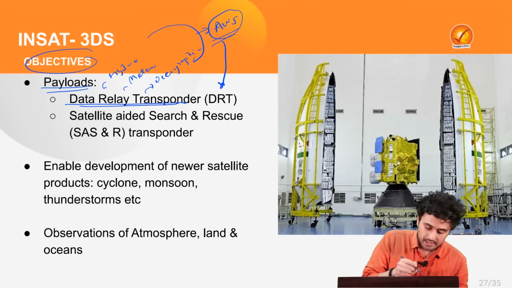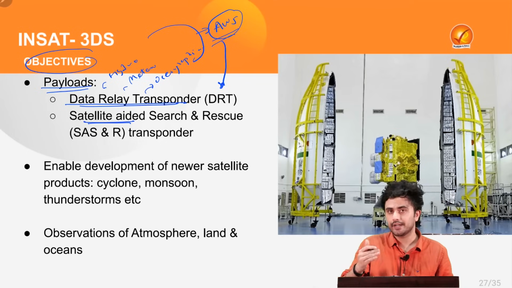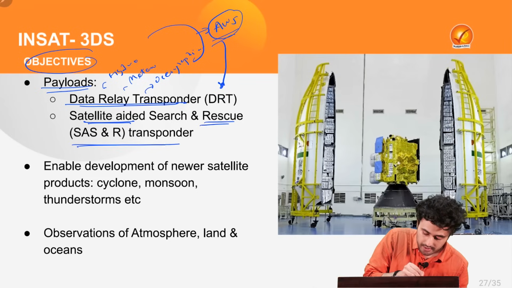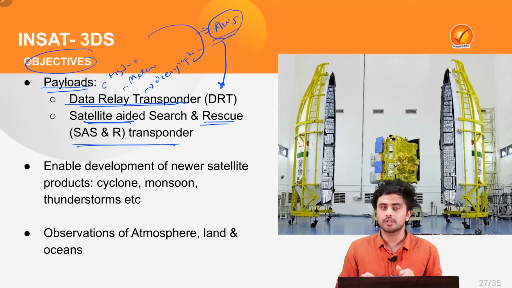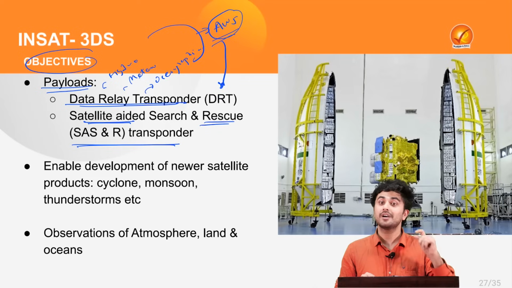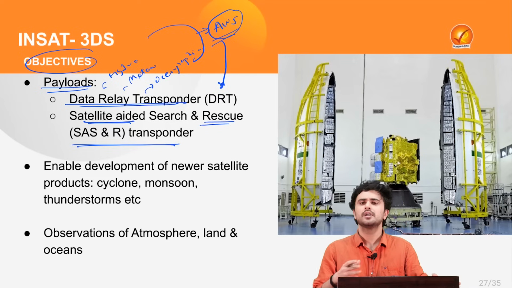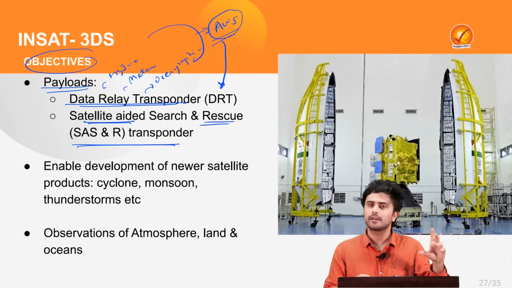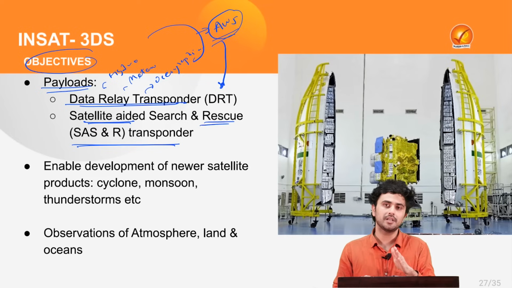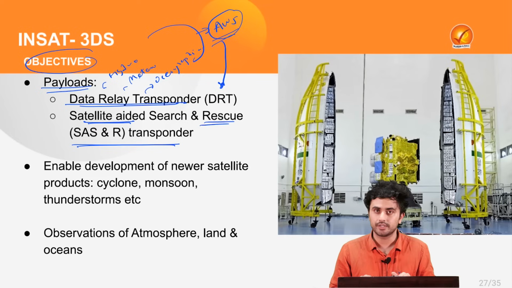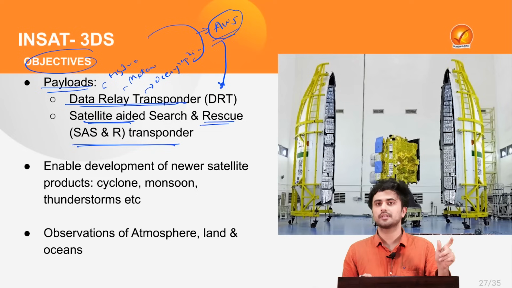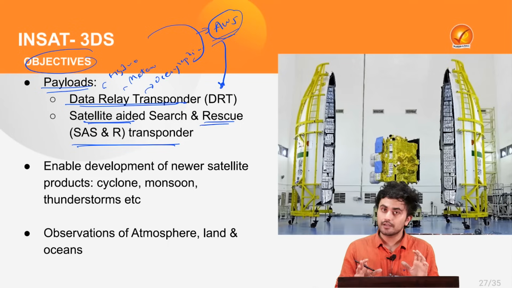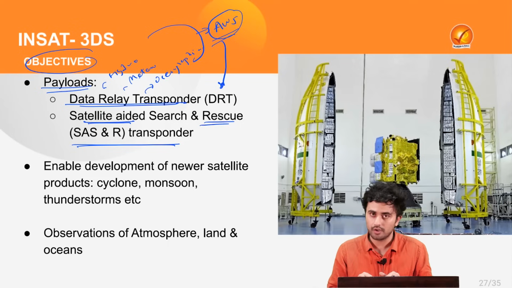changes. At the same time, it has a satellite-aided search and rescue transponder, which can be used for an immediate rescue mission by creating a distress signal. For example, we all might have heard about the recent case of the Titanic submarine which sank in the Atlantic Ocean. So in that case, this satellite will create a distress signal and will inform the authorities on an immediate basis, and thus a rescue operation can be launched.